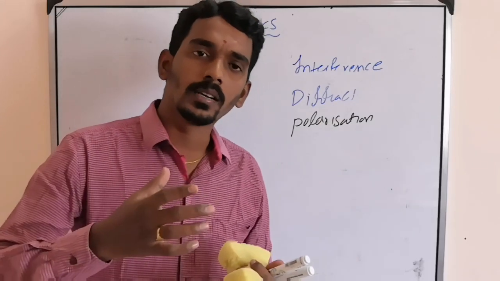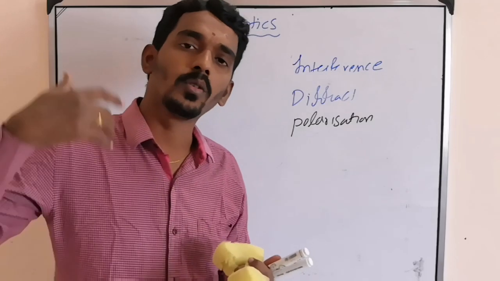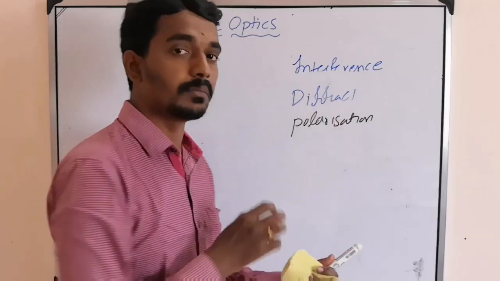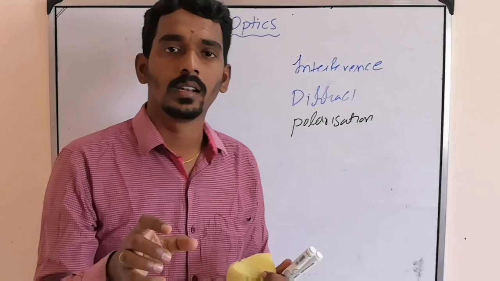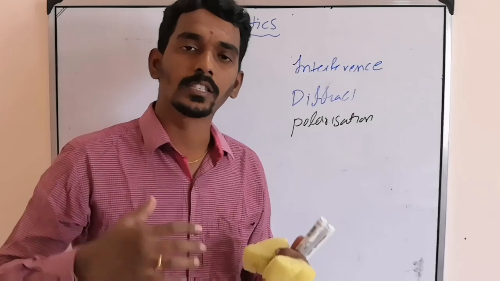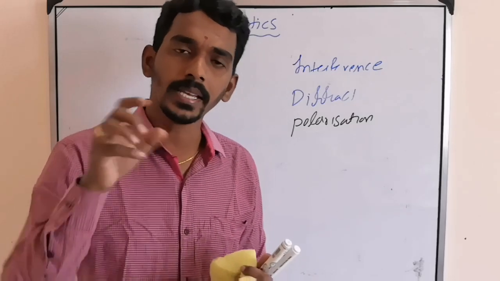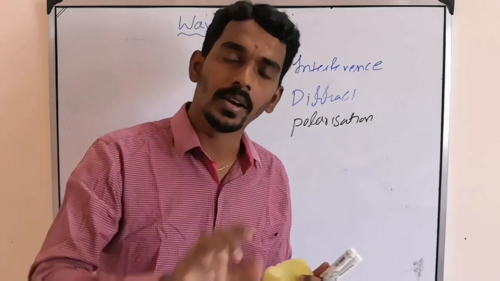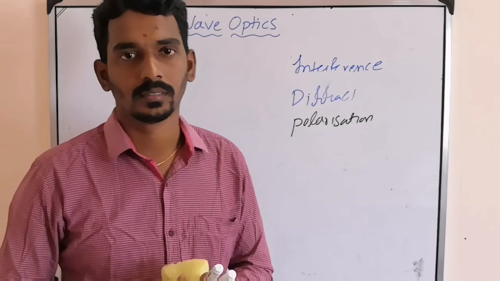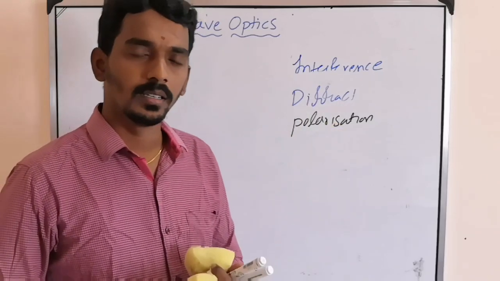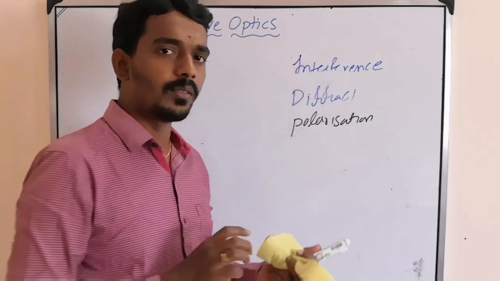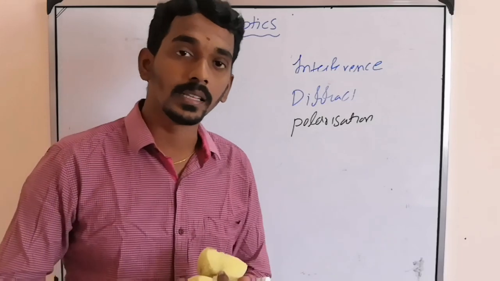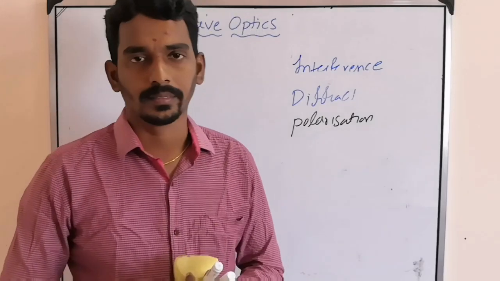So they started finding different ways, and they found one more phenomenon called diffraction, but still they were able to explain it based on the same theory, Huygens wave theory, that is wave nature only. So these two phenomena were successfully explained based on the Huygens wave theory.